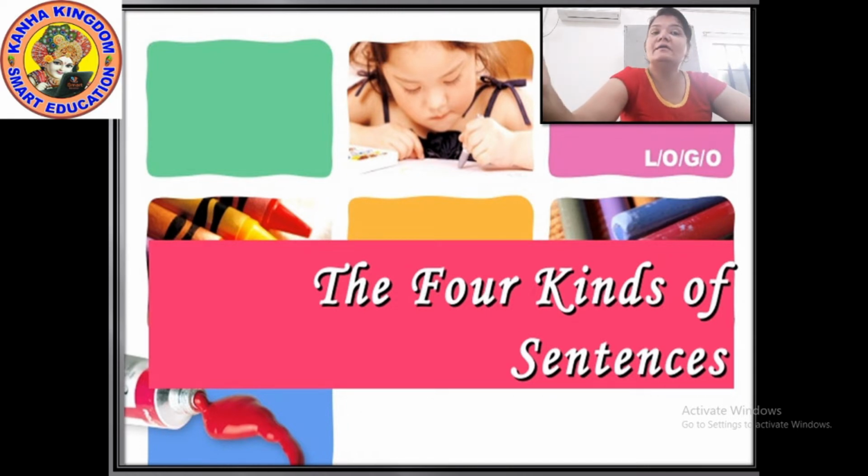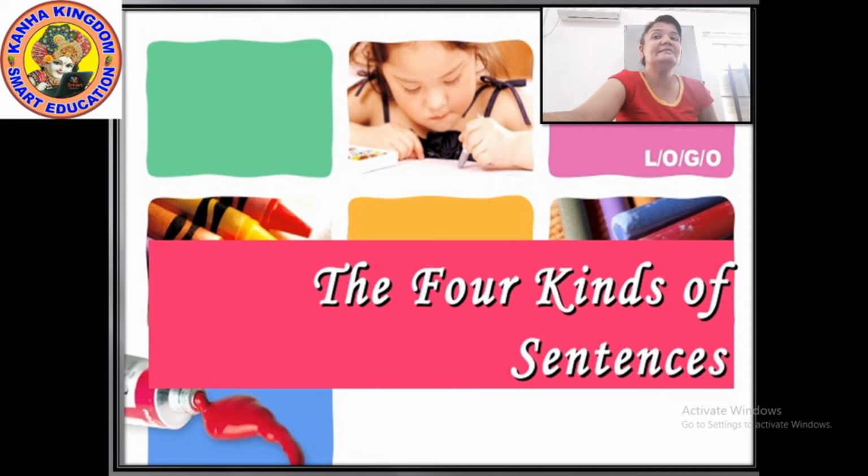It is also there that a sentence has at least a verb. Whenever you write a sentence, there will be a verb in it. It may be an auxiliary verb or helping verb, or a main verb. So a sentence is a group of words that makes complete sense and expresses the complete thought, and it starts with a capital letter and ends with a full stop.